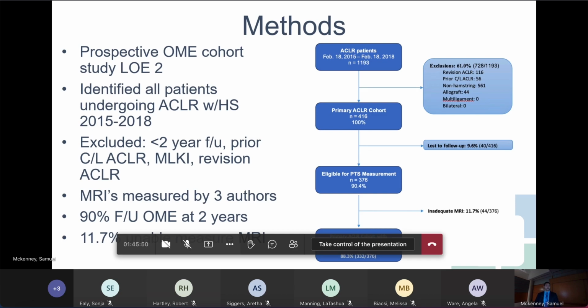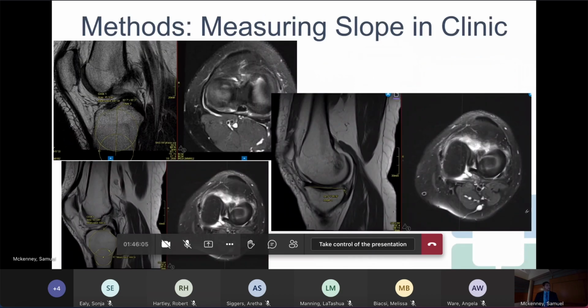We then measured the tibial slope. We had 3 authors measuring these, and we had 2-year follow-up of over 90%, but then subsequently an additional 44 patients did not have adequate MRIs to measure the slopes. And so before starting the study, I wanted to see, is this generalizable? Is this reproducible? Is this something that you can do in clinic and dictate treatment?